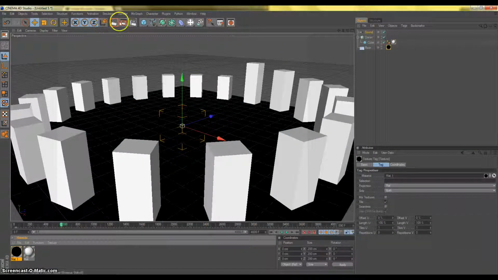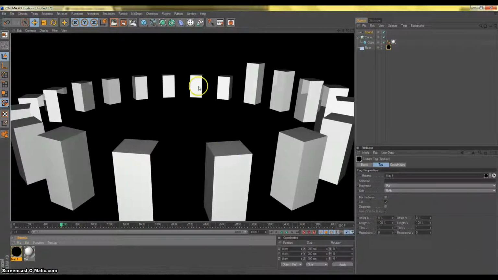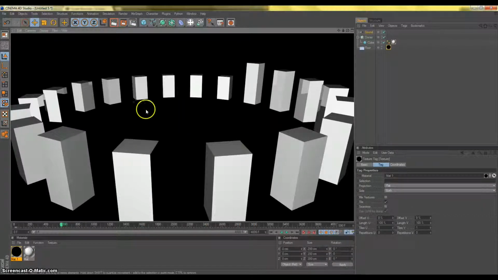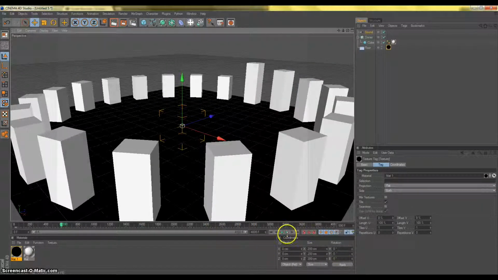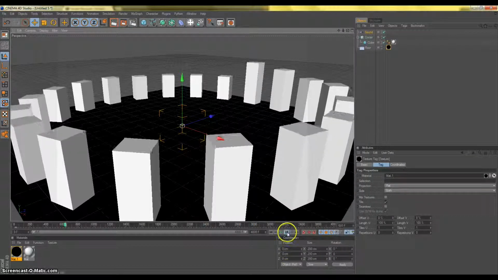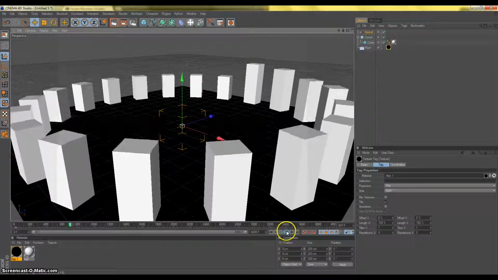Floor. And it'll kind of look like this. And if you play it, there you have it, your own sound effector. You can do this in many ways. This is one of the ways.